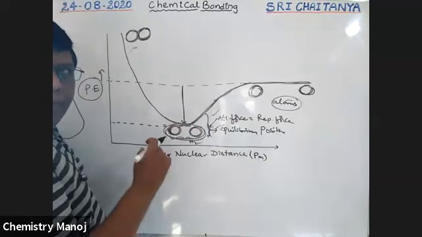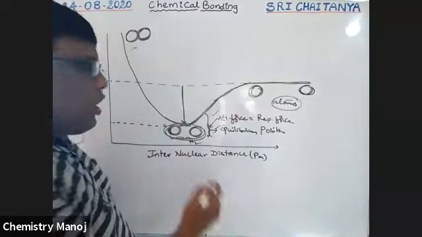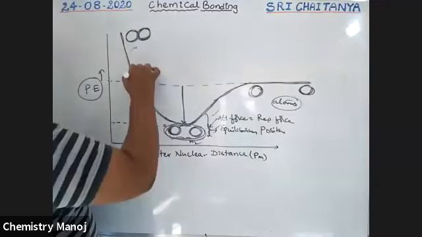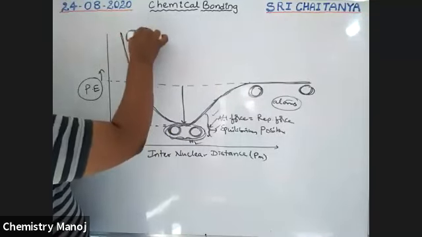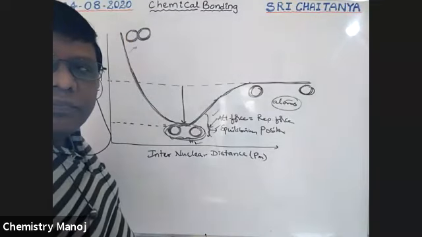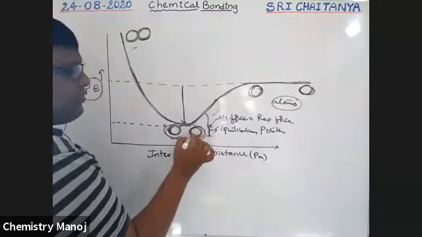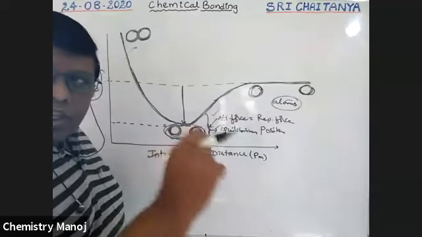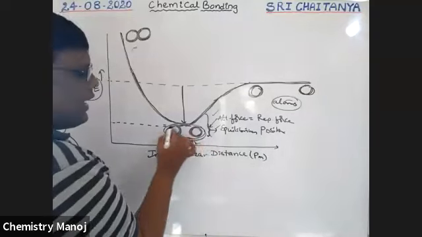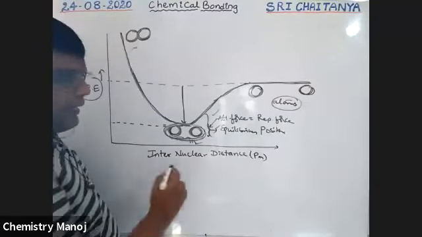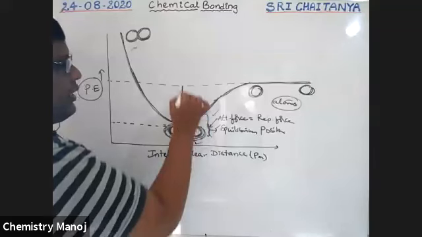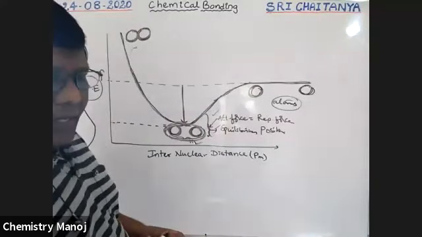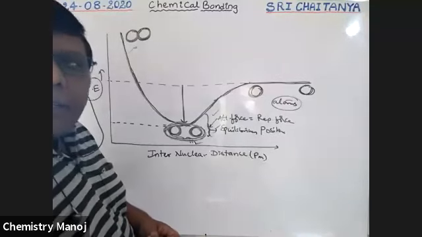Still they are approaching, repulsion dominates, so automatically their energy increases to the greatest value when they are very, very close to each other. Wherever least energy is there, that molecule is stable. That position is stable. That means our bond is here and not there. During bond formation, energy should be decreased. This is called chemical bond formation.